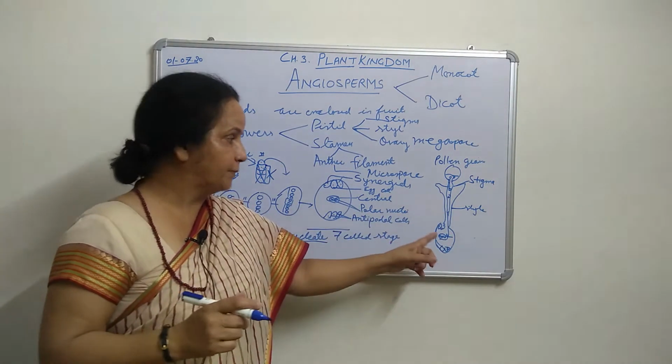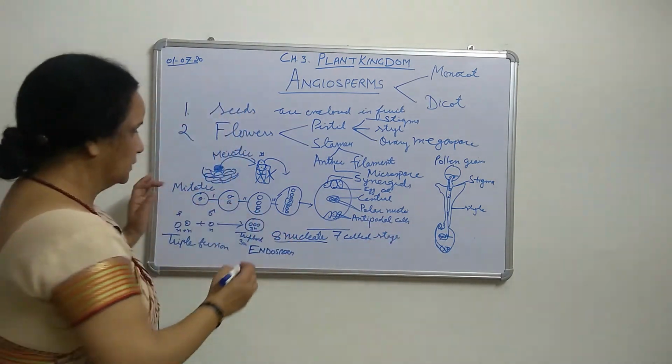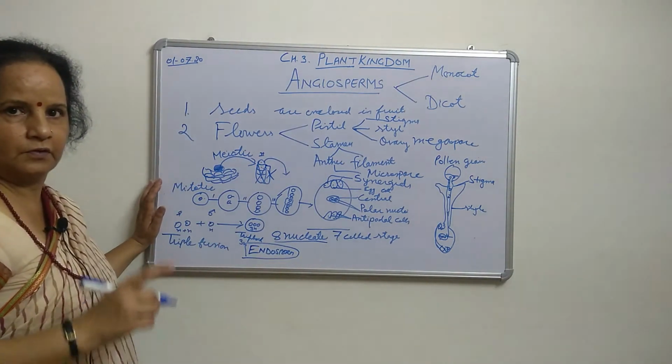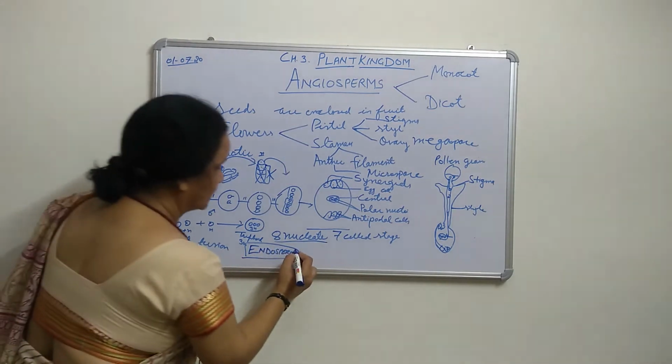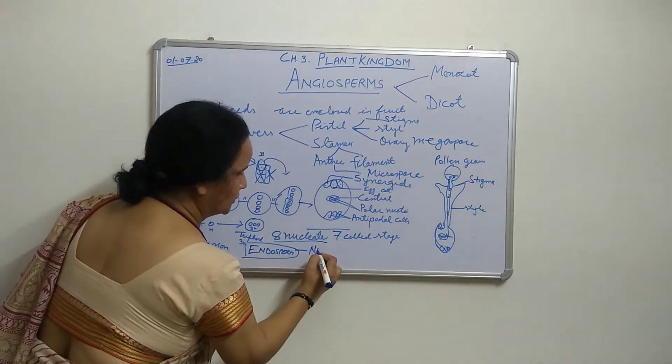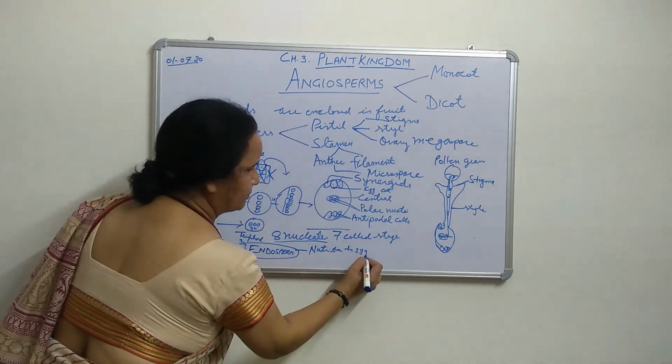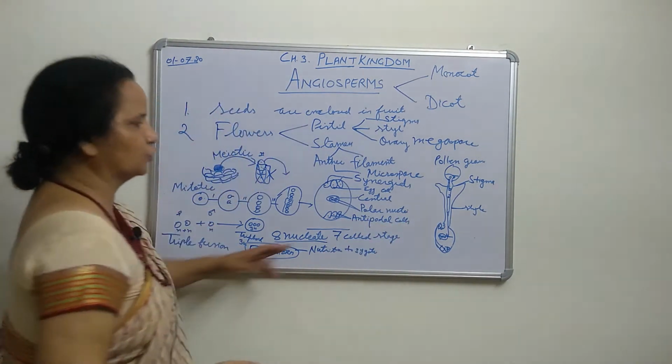Because this endosperm will provide nutrition for the zygote, for the zygote's development. Because of that, it will form first.